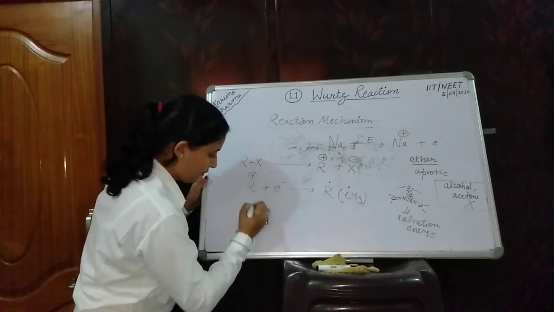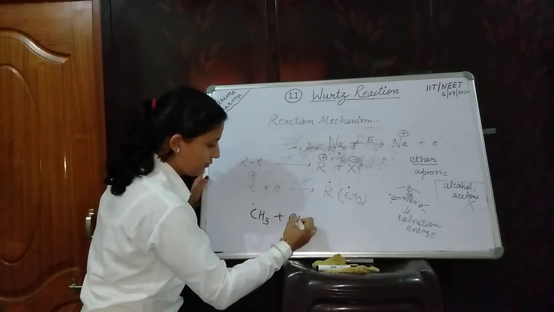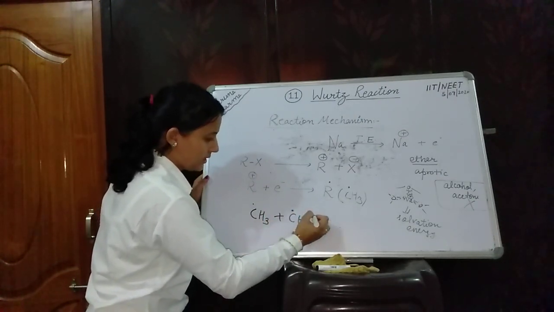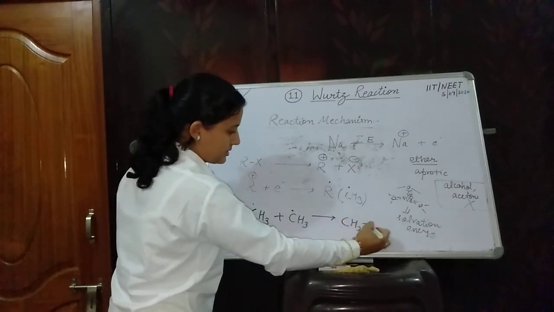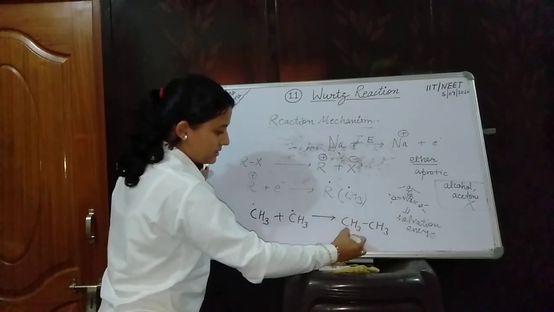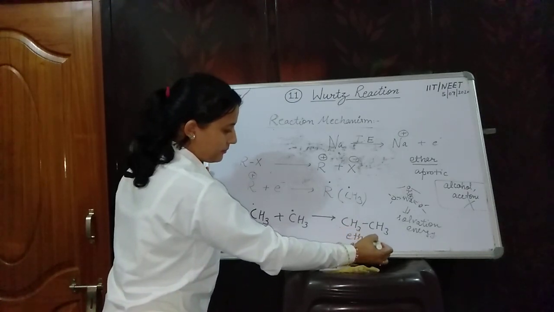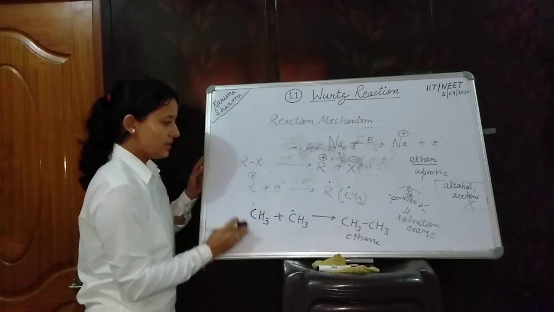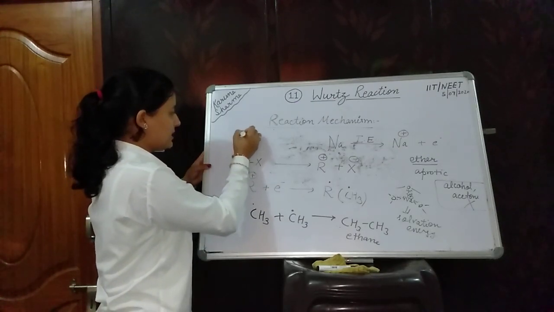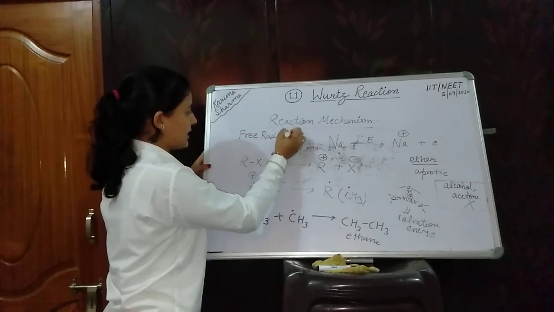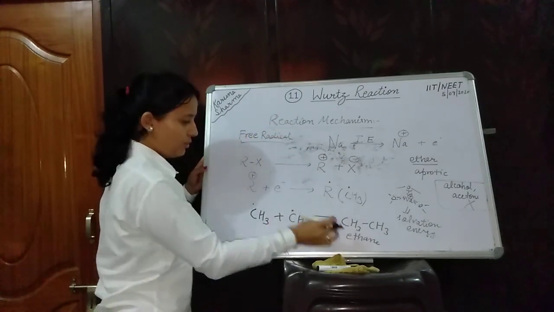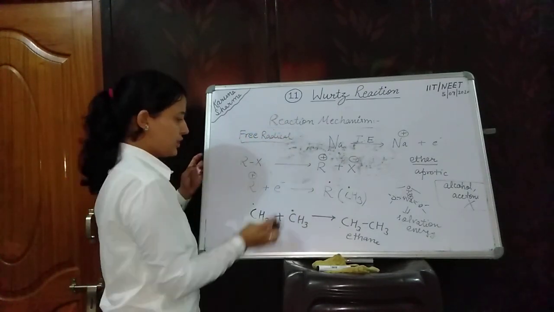CH3 free radical combines with another CH3 free radical to generate CH3CH3. That means ethane. In this way, the free radical mechanism takes place to form ethane during the Wurtz reaction.